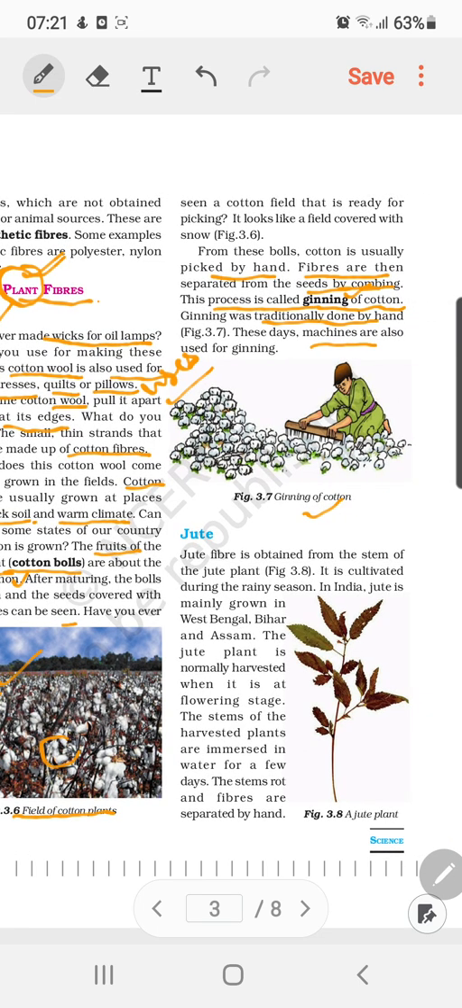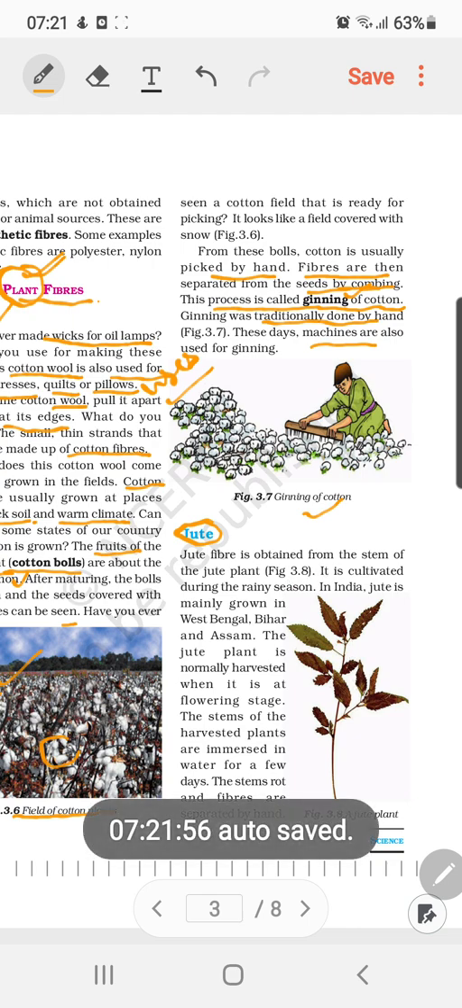Let's see another example of plant fiber mentioned in your book, and it's about jute fiber. Most of you have visited a grocery shop where things like grains are packed in gunny bags, or when vegetable vendors come, they carry the vegetables inside gunny bags. So these bags are basically made up of jute fibers.